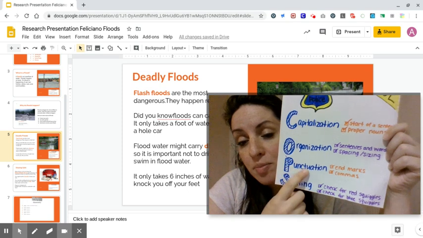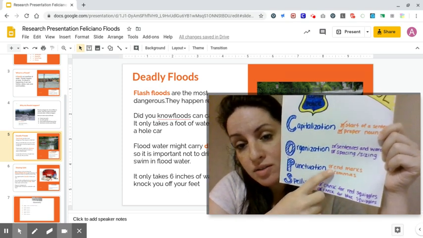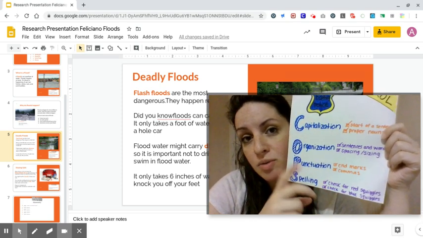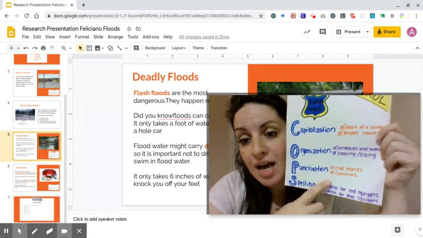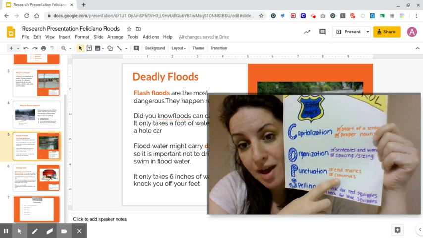For P, that's our punctuation. So do you have all your end marks? If you need a question mark or an exclamation point or a period, are you using them? You're thinking about your dialogue tags, commas, and apostrophes. Make sure you have those.